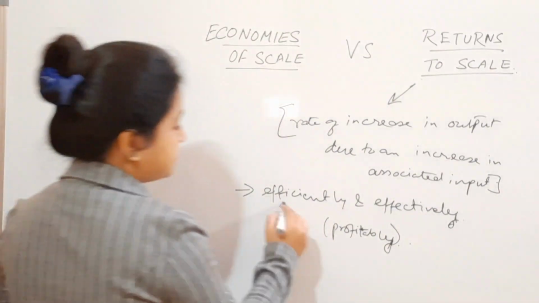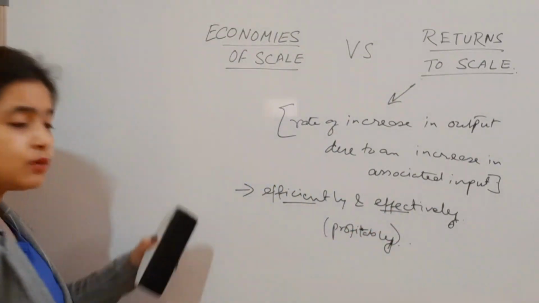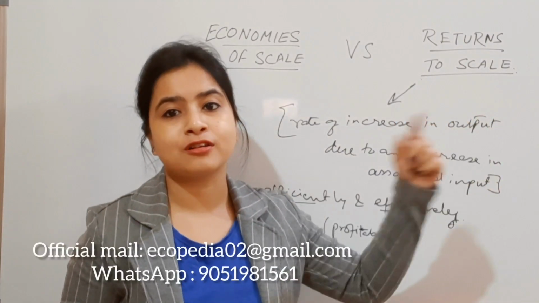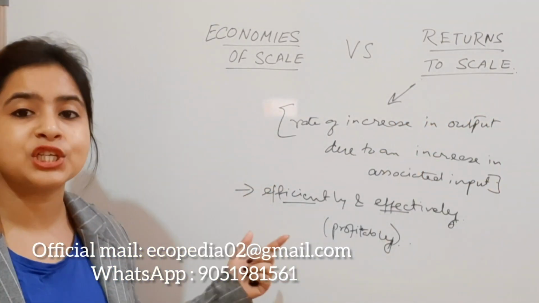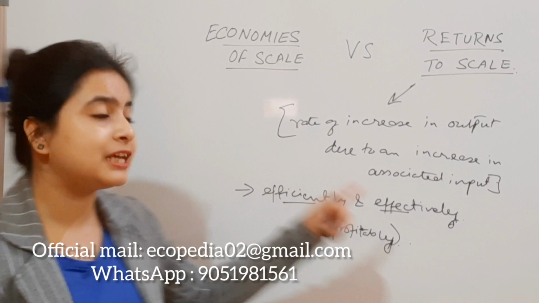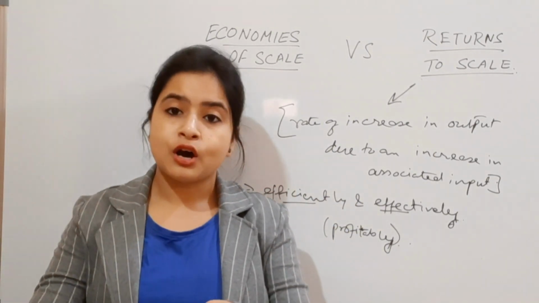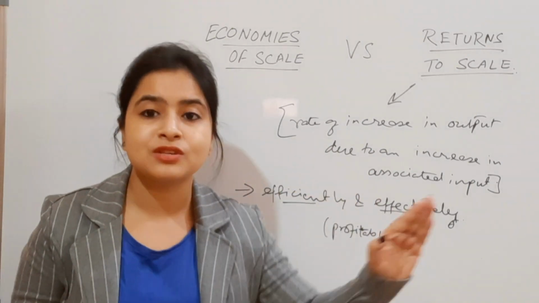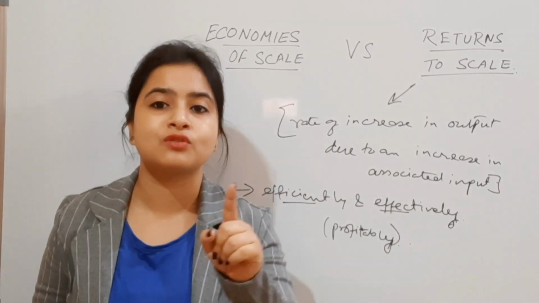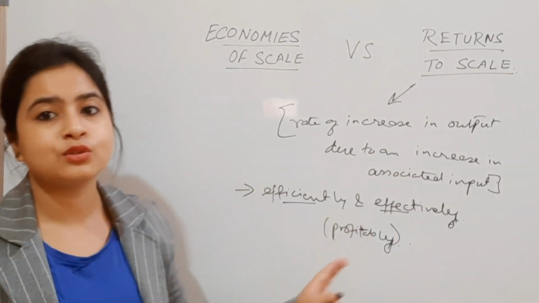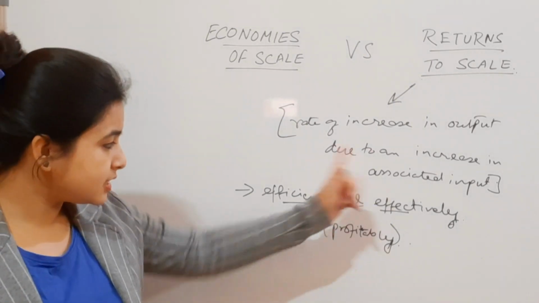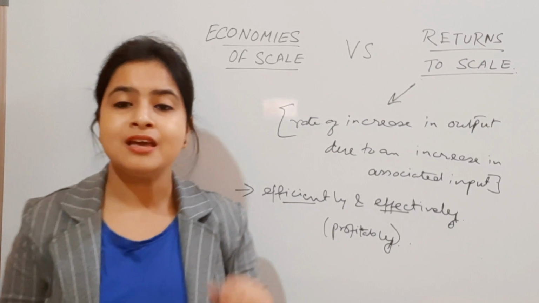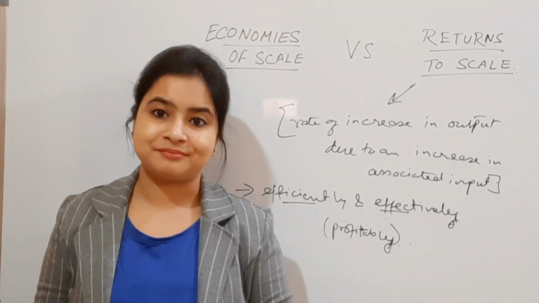This is another keyword to remember in the definition and importance of returns to scale, that the production here takes place efficiently and effectively. That means there is no wastage, of course, and also maximum utilization of the resources, that means the inputs. So we can say that ultimately the output is coming out of the industry profitably.